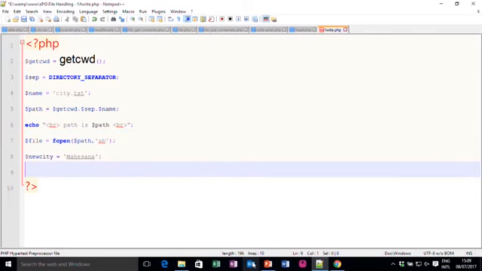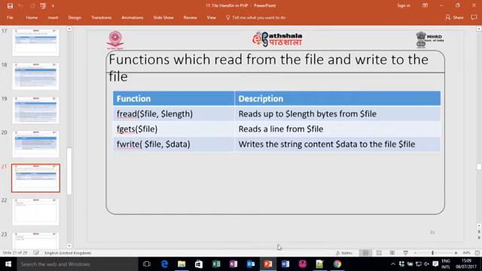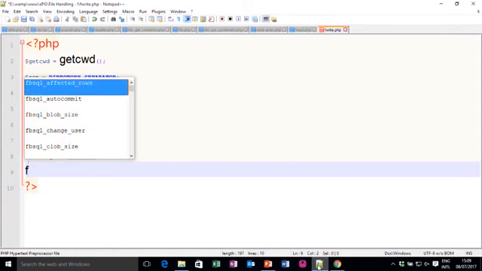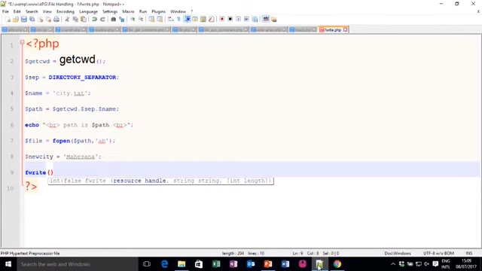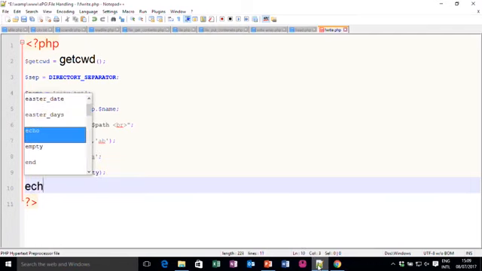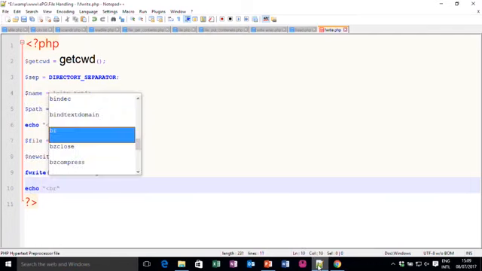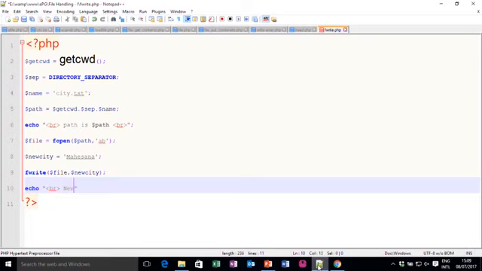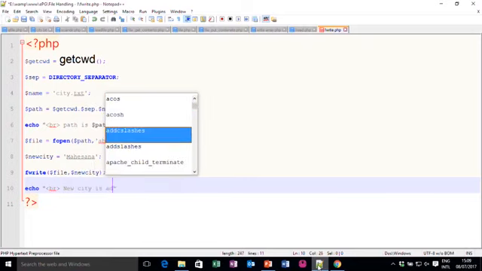The syntax to add is fwrite. So, I will write fwrite in my file, and I want to add $newcity. Then echo br, new city is added.